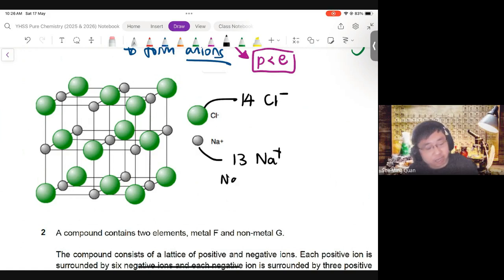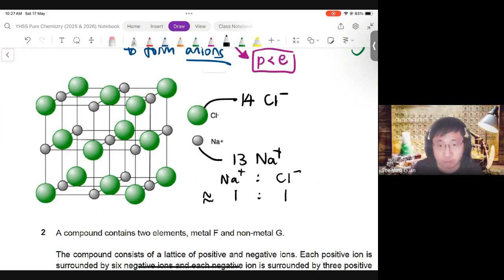So you can see the ratio is about 1:1. Now, it's not going to be exactly 1:1 because you are only shown part of the lattice. There are other parts of the whole lattice structure which cannot be represented, of course, because it goes on forever. So even with just this unit of the lattice, you can see there is more or less a 1:1 ratio. Hence, the formula is NaCl.